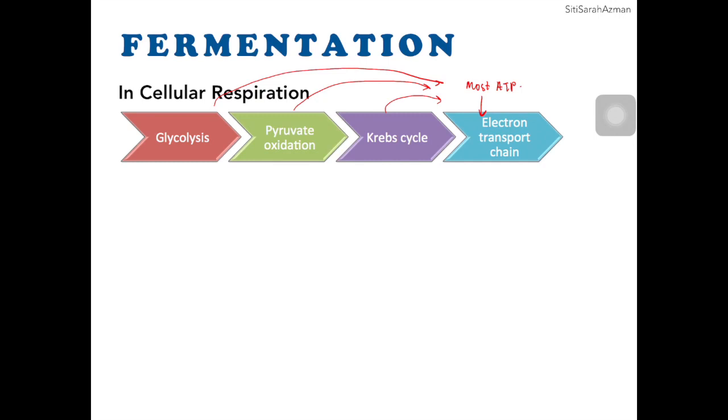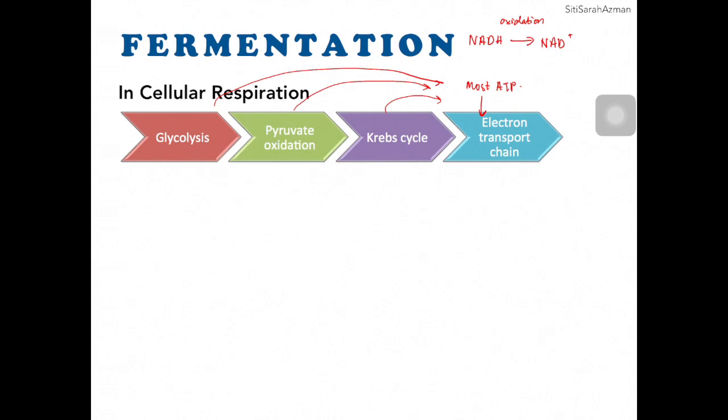Once the electron carrier is brought to electron transport chain, for example NADH, it will undergo oxidation, where it loses electrons, because the electrons have entered electron transport chain, and NADH now becomes NAD plus.